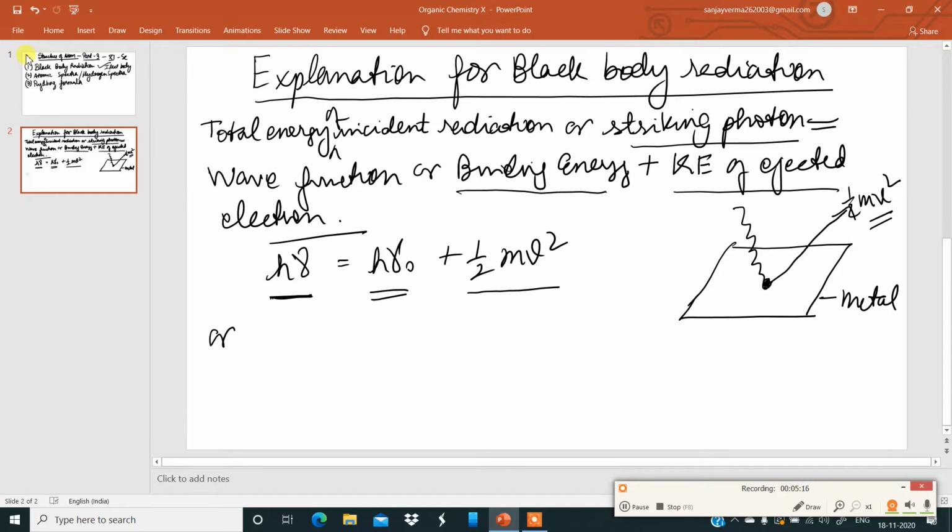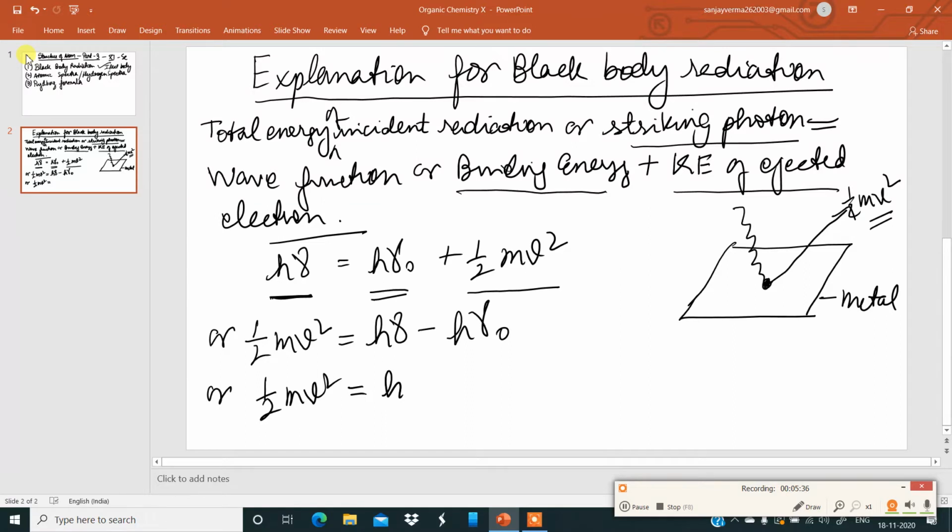Or this I can write as half m v square is equal to h nu minus h nu naught. Or I can write half m v square is equal to h times nu minus nu naught.